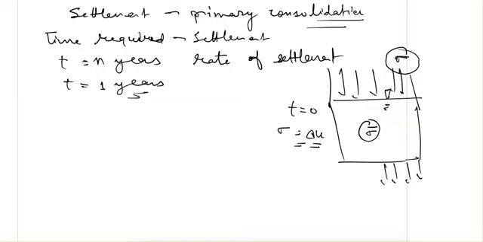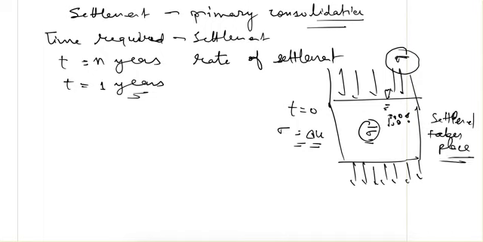So only after the pore water drains out does effective stress increase. Effective stress increases means the particles come closer, and that means settlement takes place. So settlement can only happen when this pore water pressure drains out.